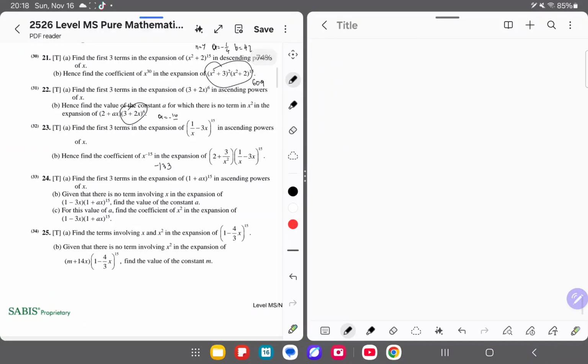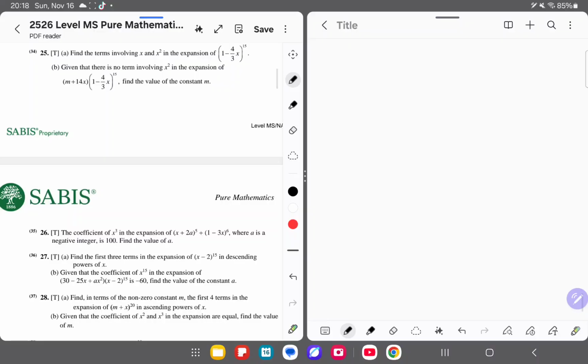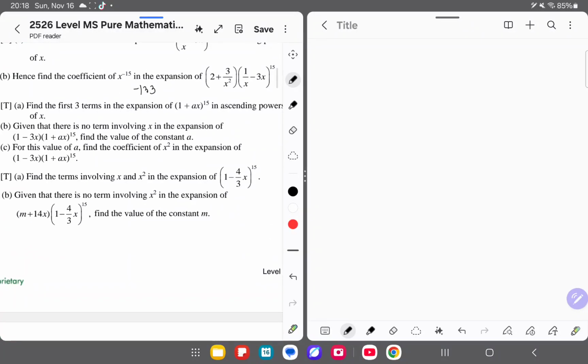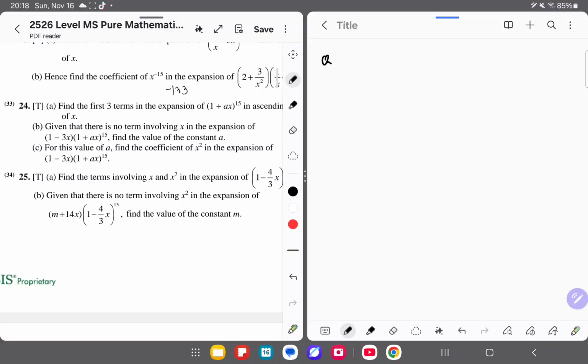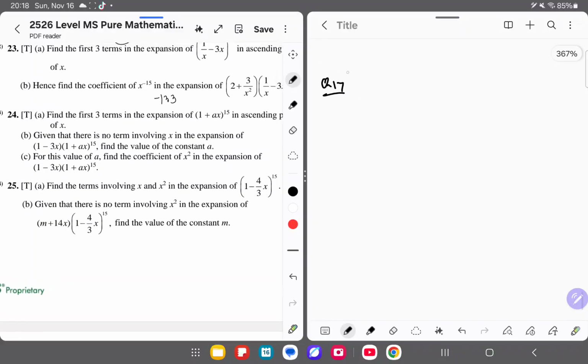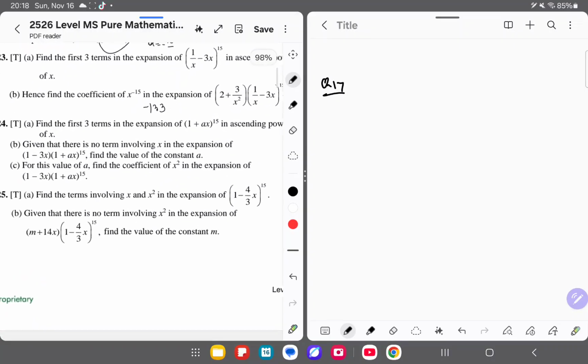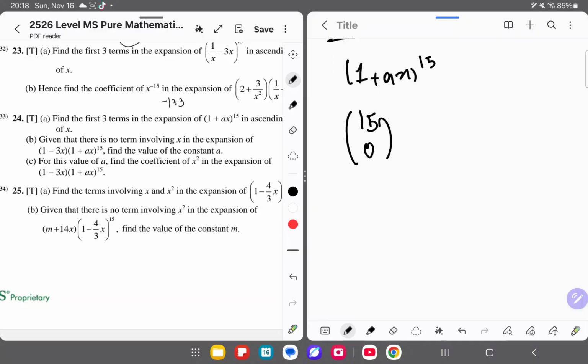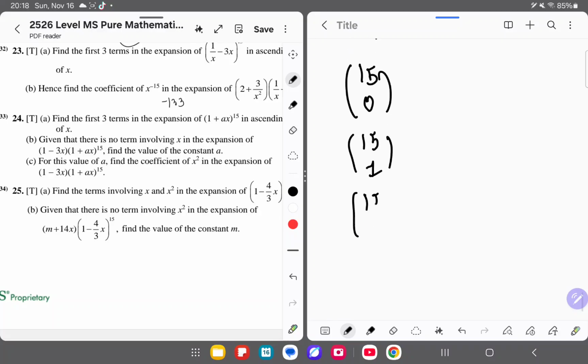Now 24, 25. I'll stop at 25, so 2 more questions here. Question 17 is asking us to find the first 3 terms. It's the same thing, so with 1 plus ax, I won't even explain, I'll just do it. 3 terms: 15 0, 15 1, 15 2.